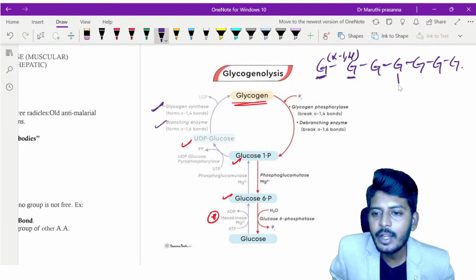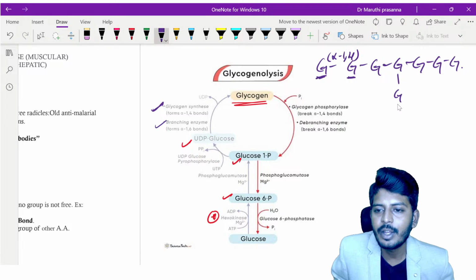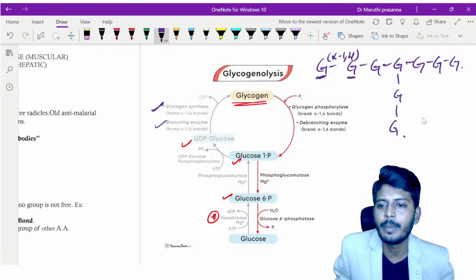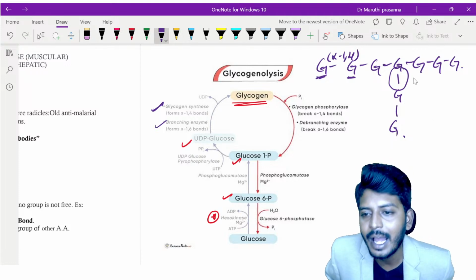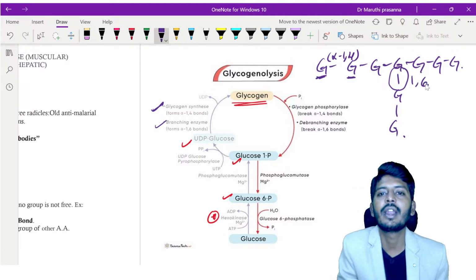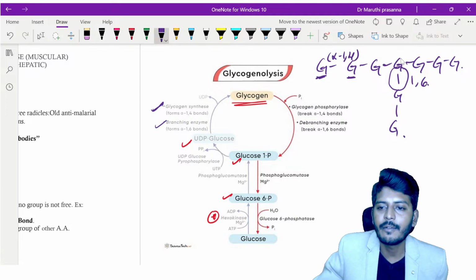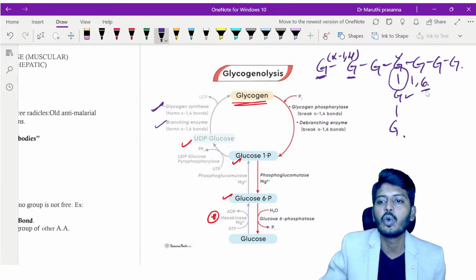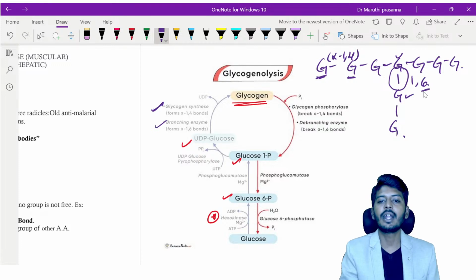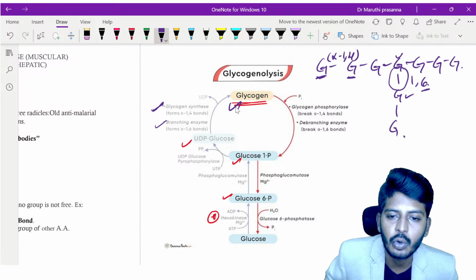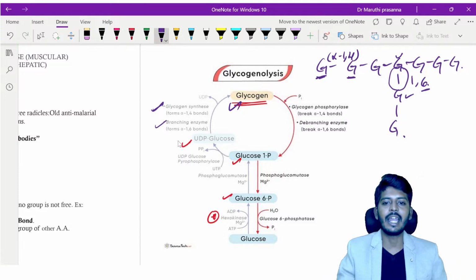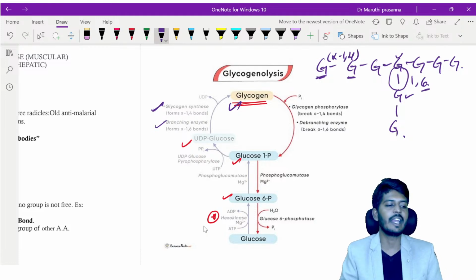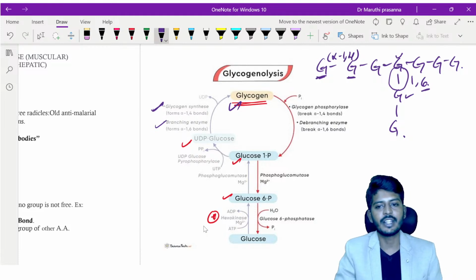But whenever you want to make a branch, here we will not have a 1,4 bond, rather we will have a 1,6 bond. 1,6 bond means the first carbon of this glucose and the sixth carbon of this glucose go into the bond formation. That is called branch formation, done by the branching enzyme, and it has stored the glycogen. This process is called glycogenesis, or glycogen synthesis.